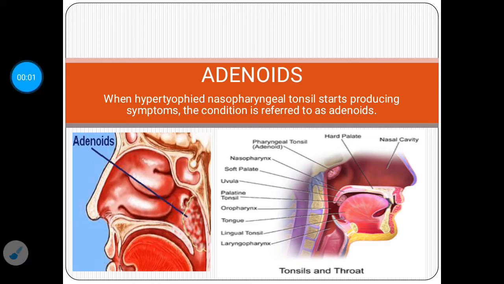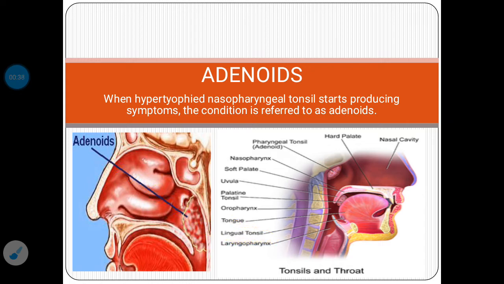Hello friends, today we are going to study the topic that is adenoids. In the Waldeyer's ring, there are three tonsils present. One is the palatine tonsil. If it gets infected, it produces tonsillitis, which we have already studied. Another tonsil present in the pharynx is the nasopharyngeal tonsil, and the lingual tonsil.